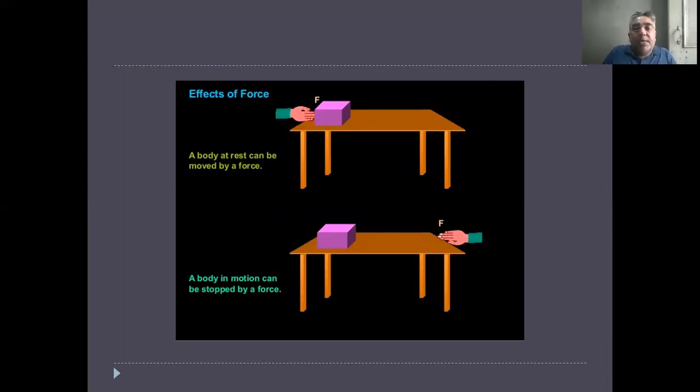A book lying on a table is balanced by the gravitational force and the external force of the table, so that it does not change. A body at rest can be moved by a force. If a body is at rest and you want to move it, you need force. A body in motion can be stopped with the help of a force.